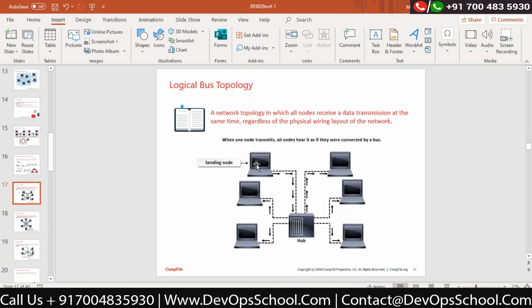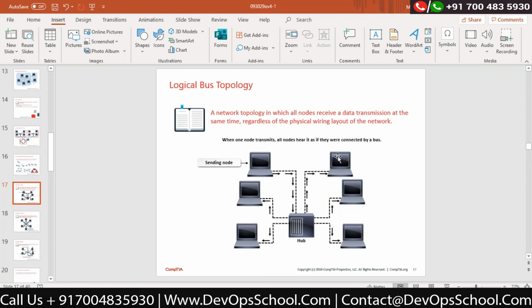Whenever computer A, the sending node, sends the data to the hub, what does the hub actually do? By default, the hub broadcasts the data to every node which is connected. What is bus topology also doing?